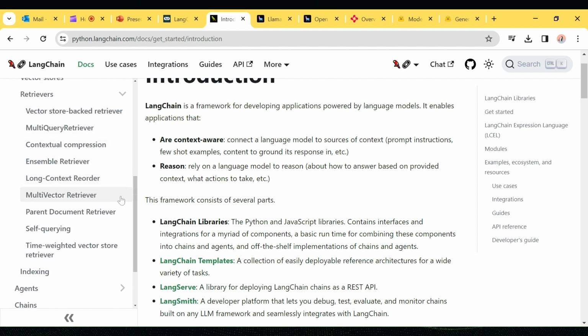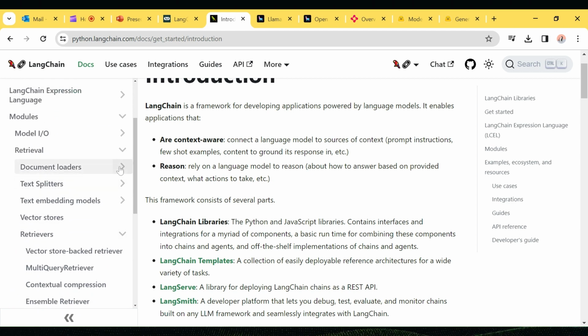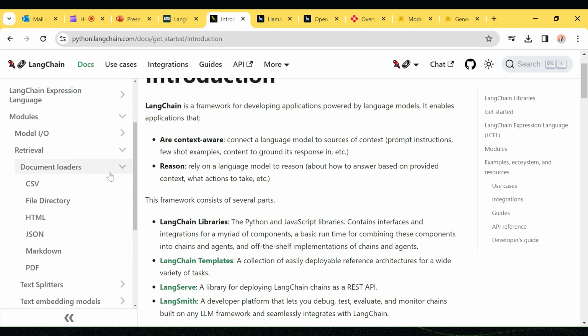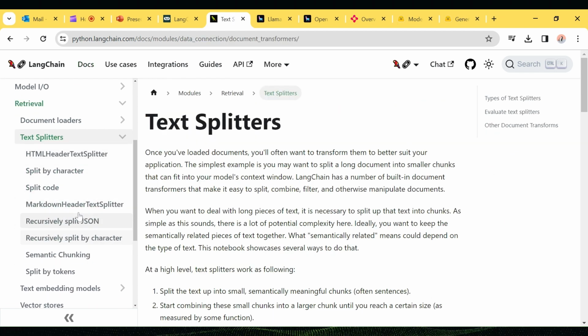Everything is available, and in retrieval we have document loaders, if you want to extract data from CSV, HTML, web scraping, PDF, and so on. A text splitter is also available to split your chunks.